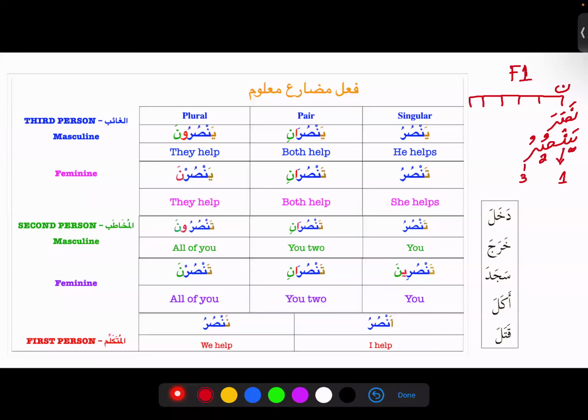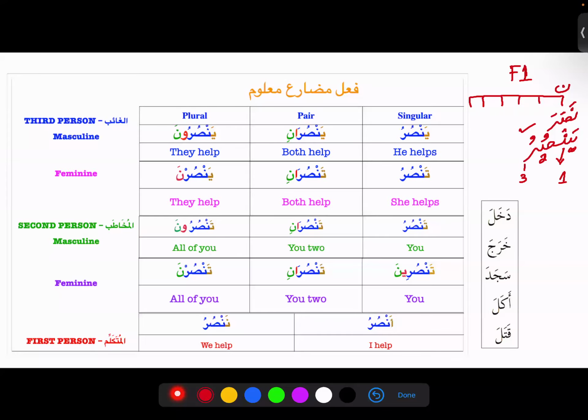Now, what's going to happen? I told you last class that fi'l mudariya is always going to end on the damma, the regular fi'l mudariya, because we are learning so far about regular fi'l mudariya. But fi'l mudariya is not like fi'l madi. Fi'l madi has only one version.